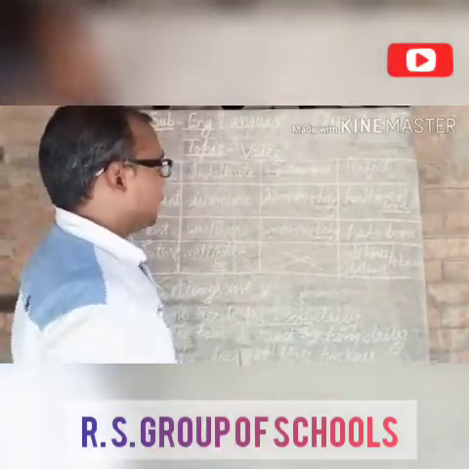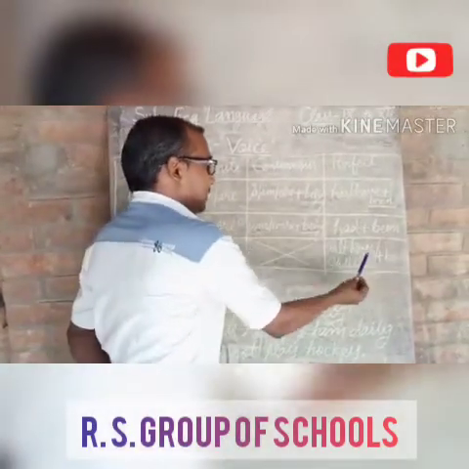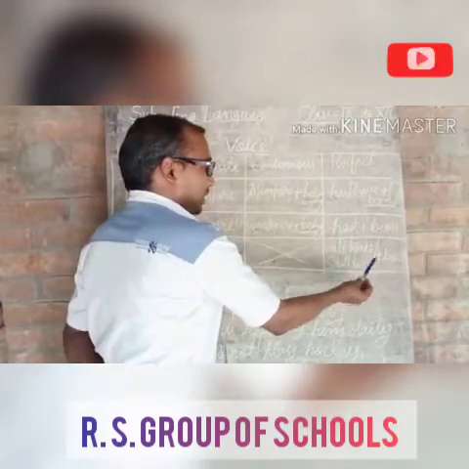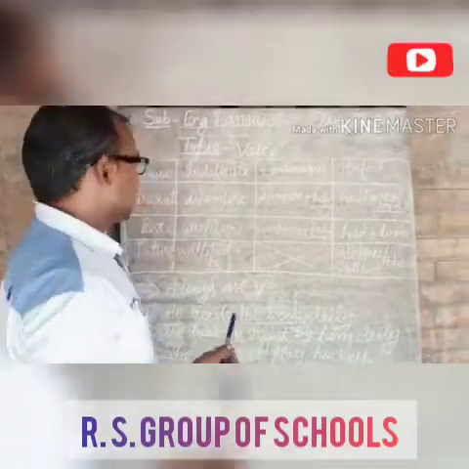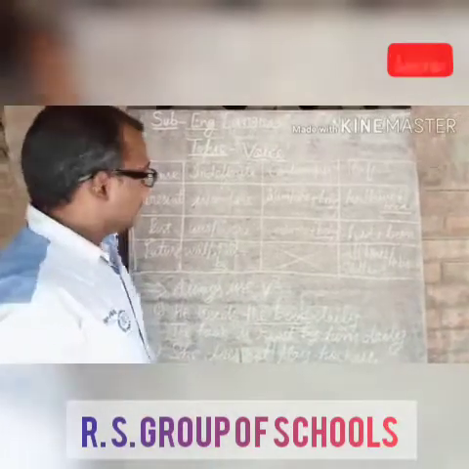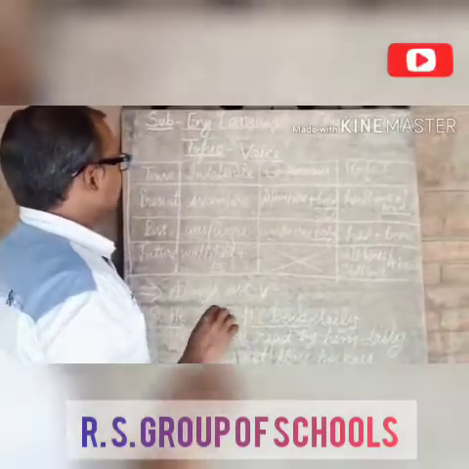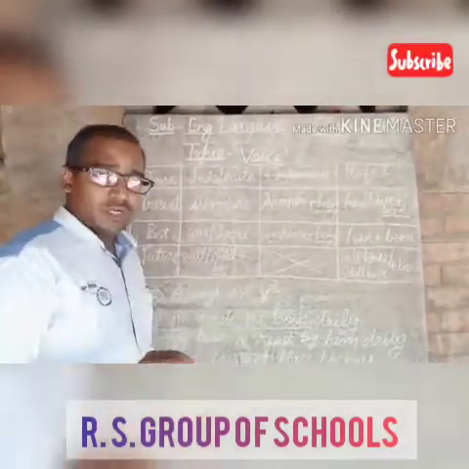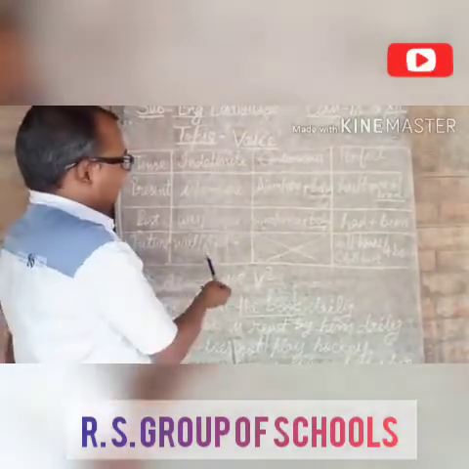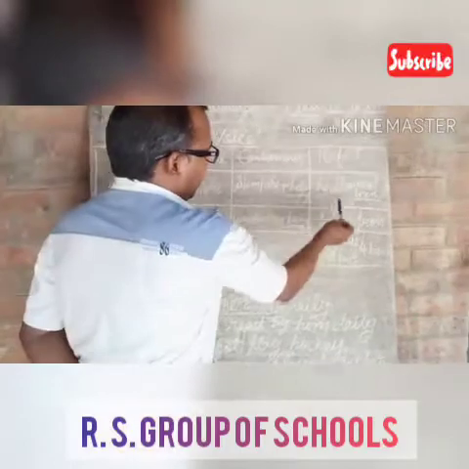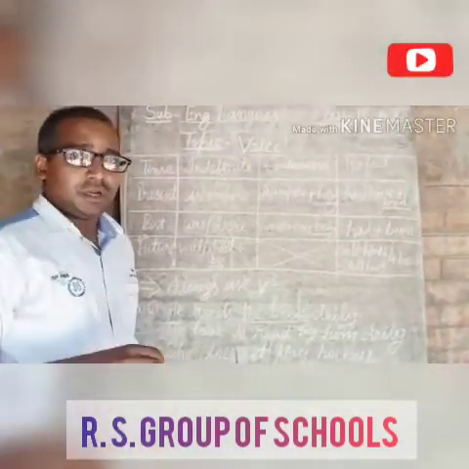Next is future perfect tense. In the future perfect tense, we have to add been. So will have been or shall have been will be the helping verb for passive voice of future perfect tense. This way, we have seen here, we can make the passive voice of only 8 tenses: 3 indefinite tenses, 3 perfect tenses, and 2 continuous tenses. This way 8 tenses are there to be converted into passive voice.